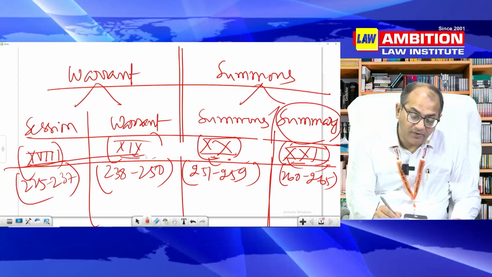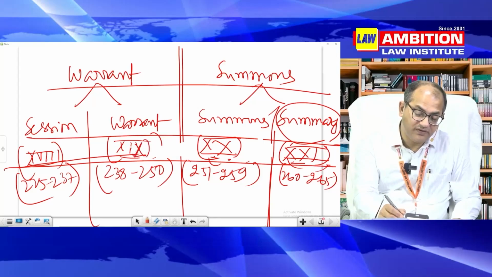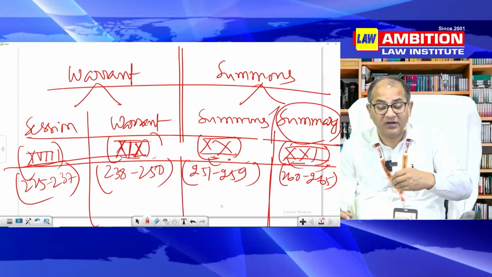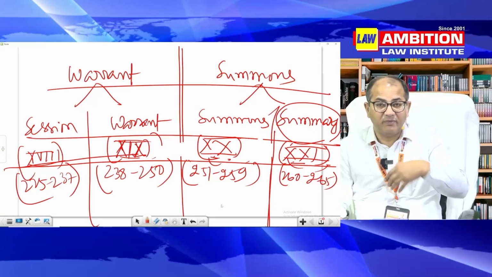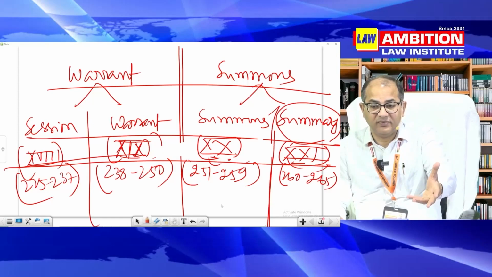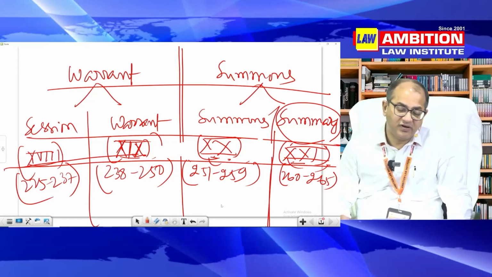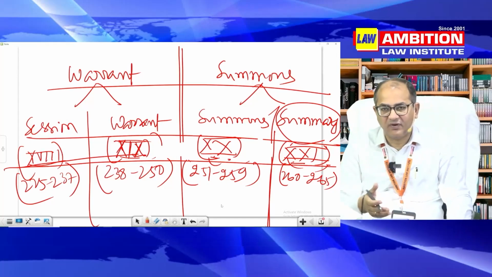In all trial processes, you will take care of the principal features of fair trial. And what are the principal features? You cannot be a judge in your own case, 479. You give me proper information, 207, supply of copies. If there is no case made out, you will not frame charge against me, this is discharge, either it is 227 of sessions trial or a warrant trial.